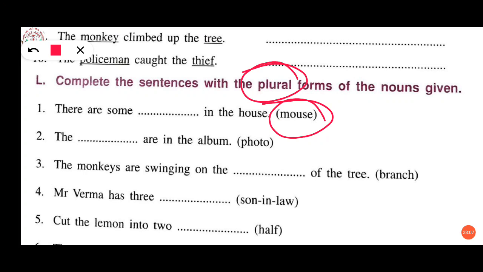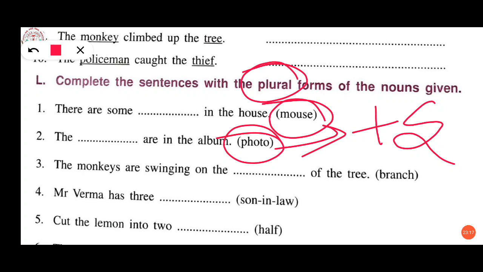Second one, the dash are in the album. It is given in singular form. You have to change this into plural. Just simply you will add S with the photo, then it will change to plural. So the answer will be photos. The photos are in the album.